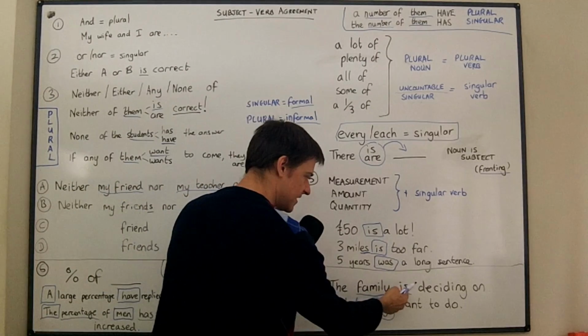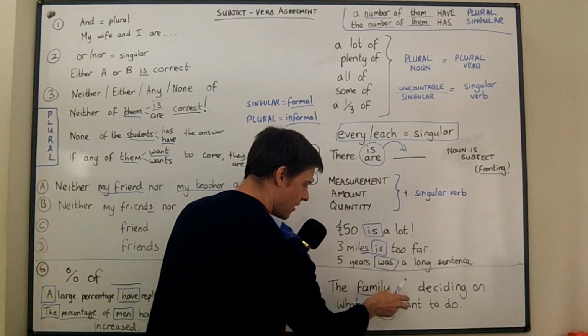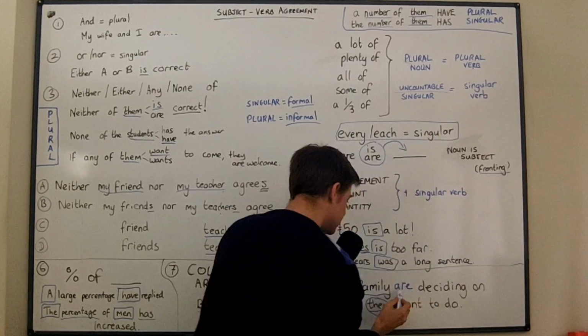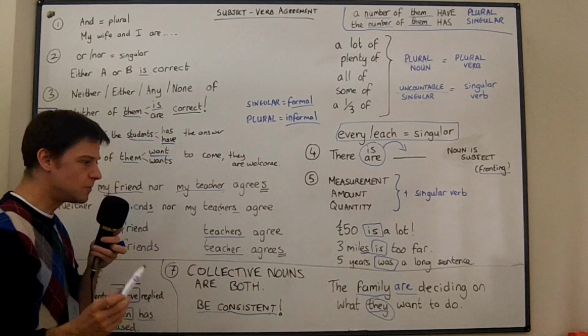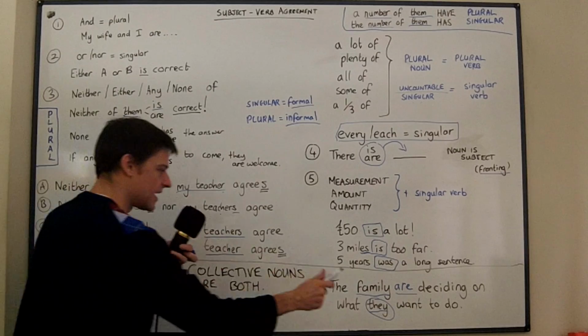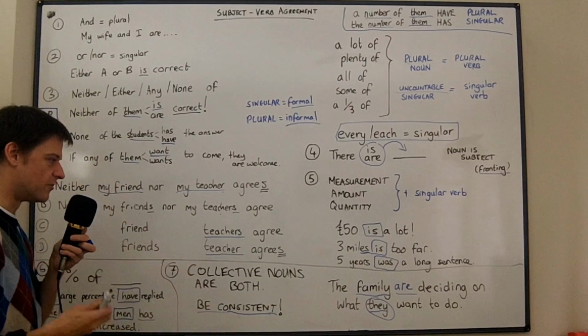And you've used a singular verb here for family. So really, you want to say "the family are deciding on what they want to do," just to make it consistent. So do be consistent with your collective nouns. If you're going to use the pronoun "they," make sure you're backing it up with a verb form which matches the plural pronoun.